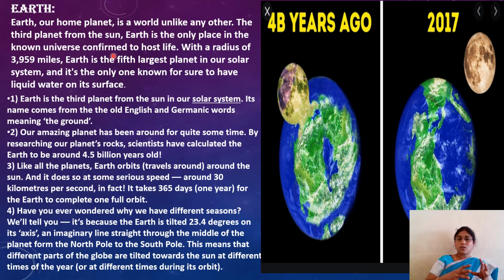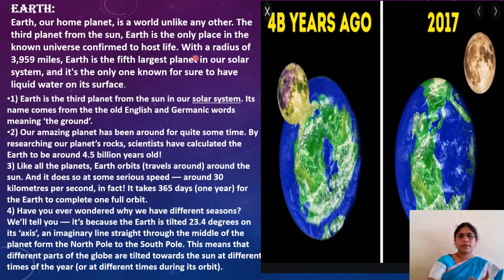All of these are available only on our Earth, and no other planet has life because there is no water. We need water, and our Earth has it. See, 71% of our Earth is filled with water, so we can say that our Earth is a unique planet in the solar system.